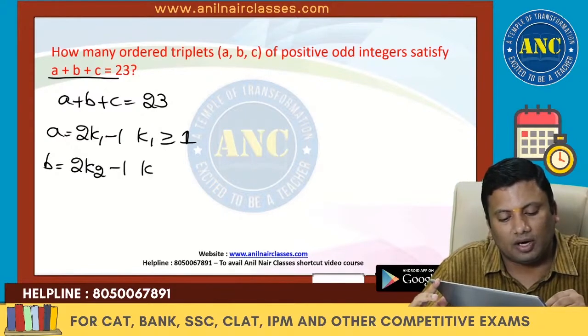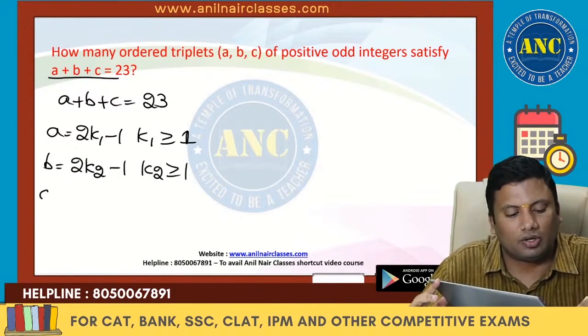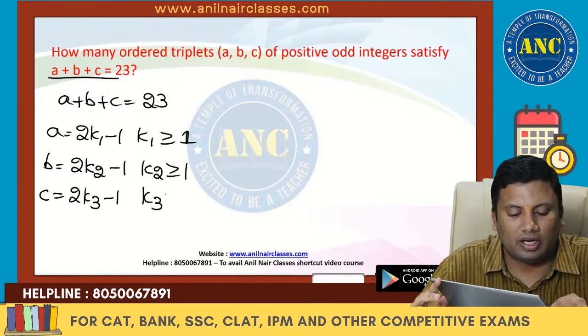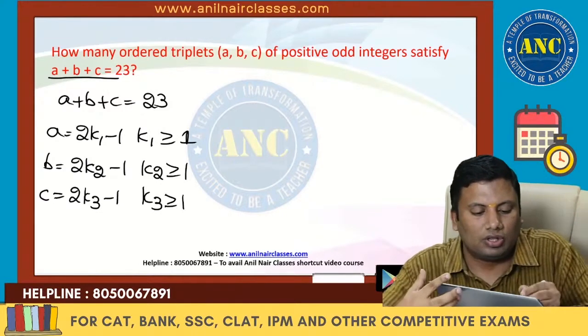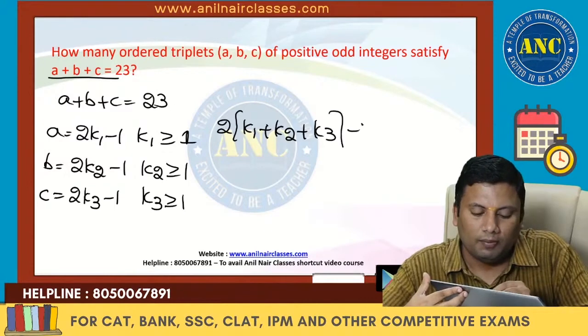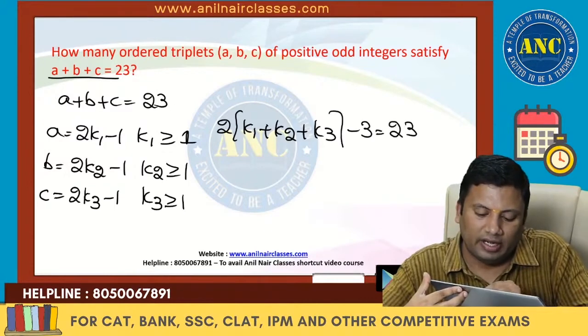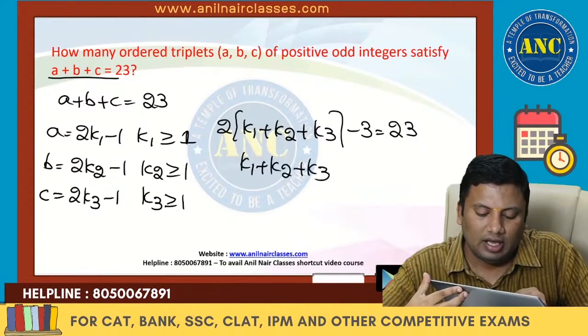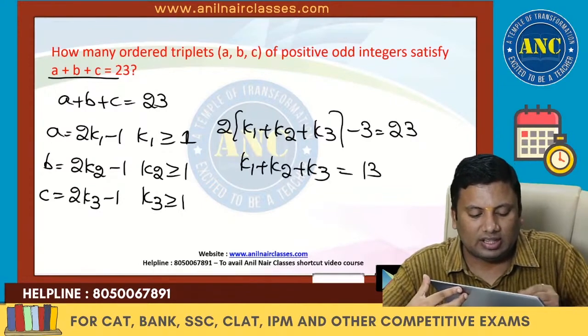B is 2k2 minus 1, k2 greater than or equal to 1. C is 2k3 minus 1, k3 greater than or equal to 1. So this is 2 into (k1 plus k2 plus k3) minus 3 equals 23. So k1 plus k2 plus k3 is 26 by 2, which is 13.